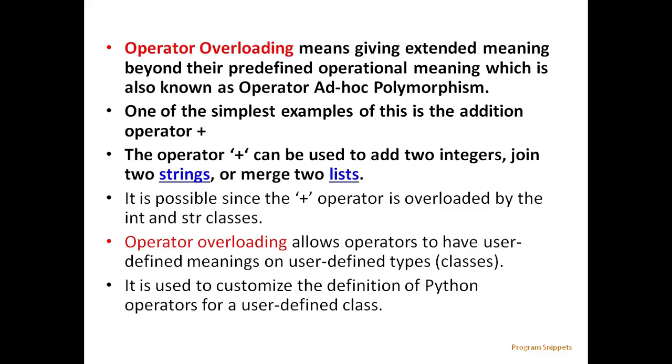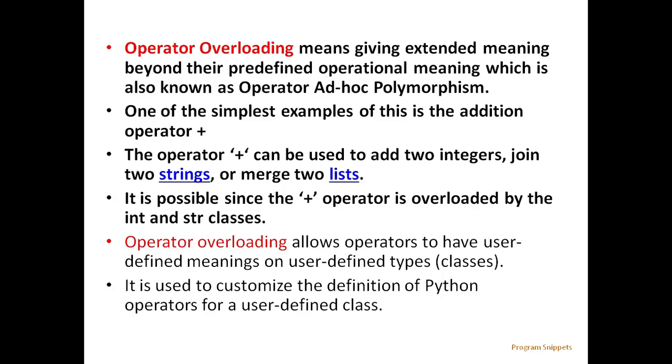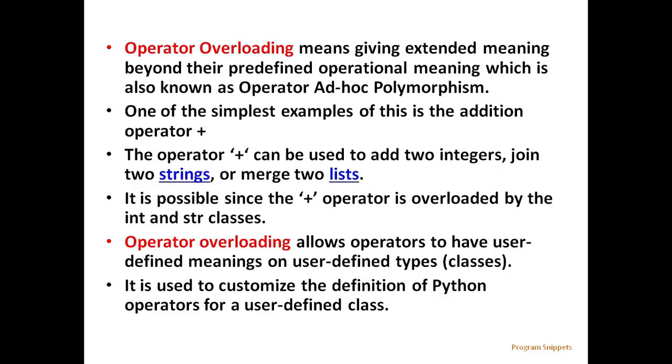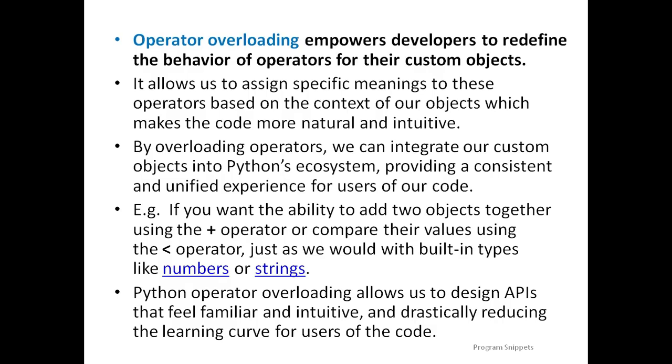The operator plus can be used to add two integers, join two strings, or merge two lists. It is possible since the plus operator is overloaded by the integer and string classes. Operator overloading allows operators to have user-defined meaning on user-defined types. It is used to customize the definition of a Python operator for a user-defined class. Operator overloading empowers developers to redefine the behavior of the operators for their custom objects.